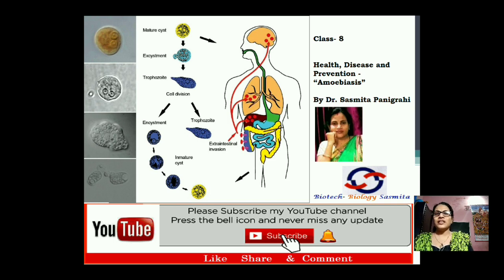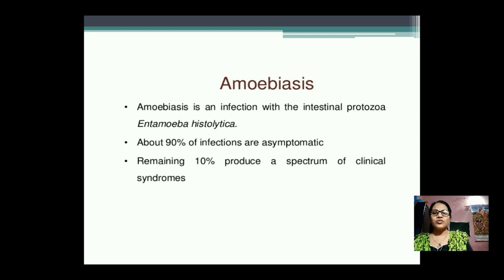Today we will discuss health, disease and prevention of the disease amoebiasis. Before going to the topic, first we will discuss what amoebiasis is. Amoebiasis is an infection with the intestinal protozoa. The protozoa name is Entamoeba histolytica. It remains in our intestine.